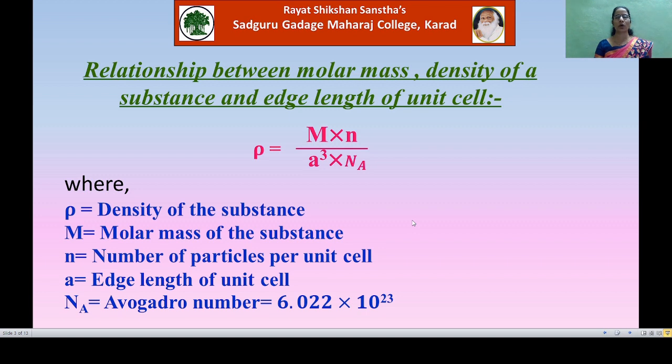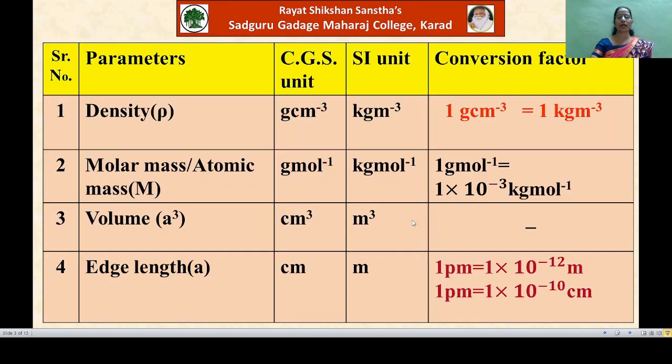If it is not so, then you have to convert them with the help of conversion factors. So here I am giving you a table which will help you with the units to be used in the given equation and the conversion factors for converting the units into one another.